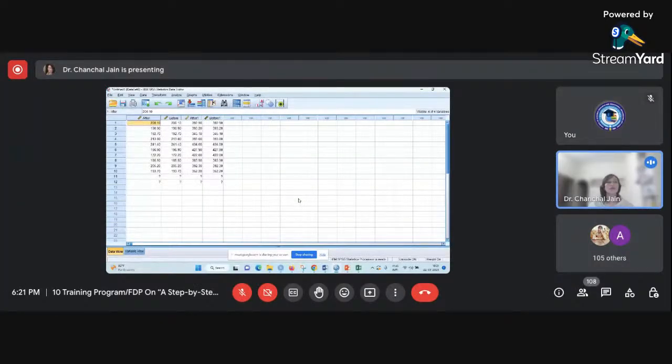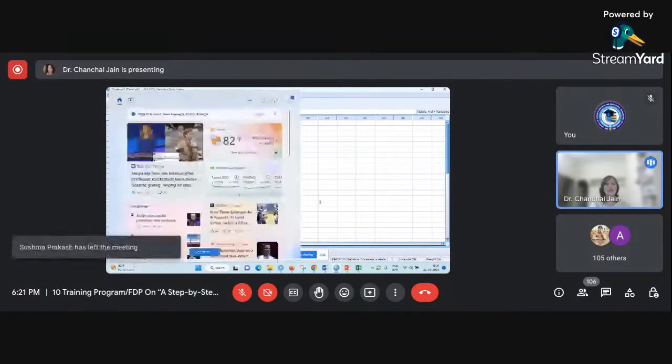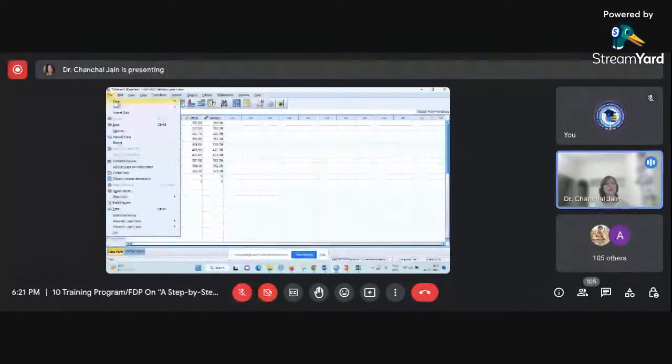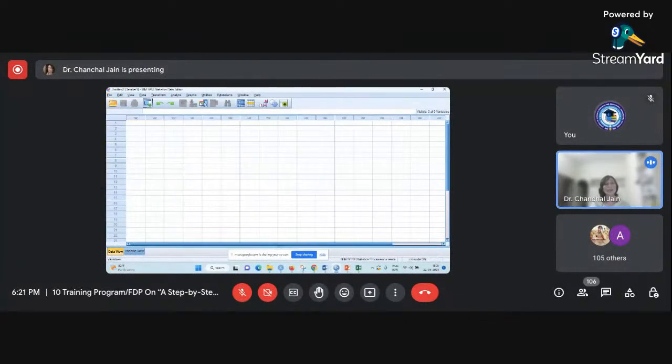Now you can see presently I'm starting from scratch here in SPSS. This is the existing file which I have already opened. But if you already have this software, you can go to the search or main toolbar and type SPSS. That way you would be able to open this. But if one file is open and you want to open a new file, you can go to the File menu, click on New, and then select Data. Once you click on Data, the new fresh file will open for us.